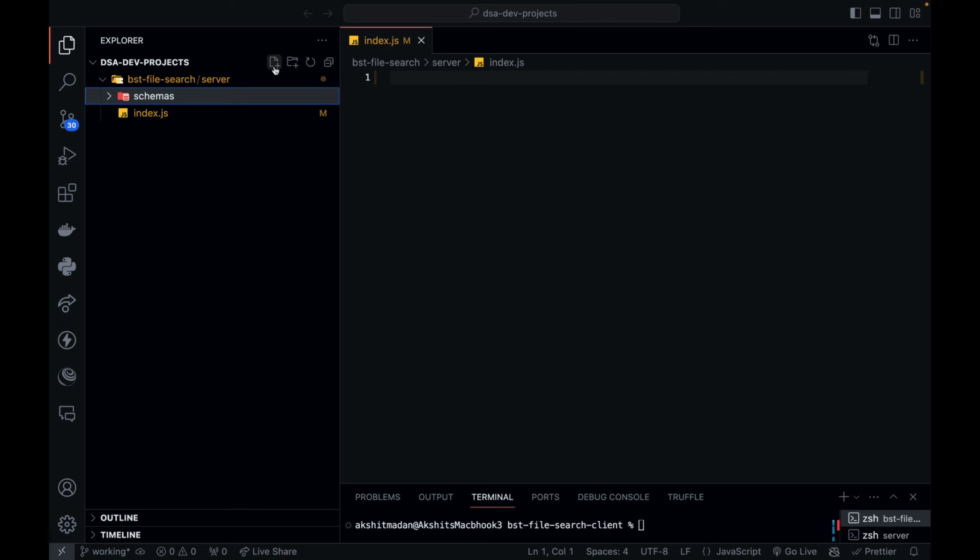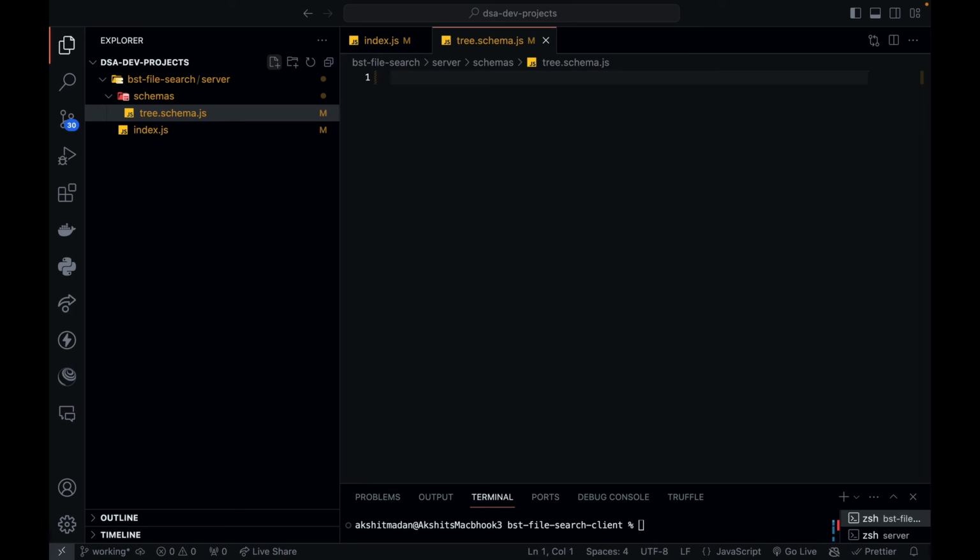Now inside that schema, let's create a class. Now in this file tree.schema.js, let's focus on creating a binary tree first of all. Now when I say binary tree, do understand that I mean a binary search tree, because that is only required for our purpose of file searching, right? So I'll create a class called binary tree. I'll be having a few functions, but before creating any function, I'll be creating a constructor.